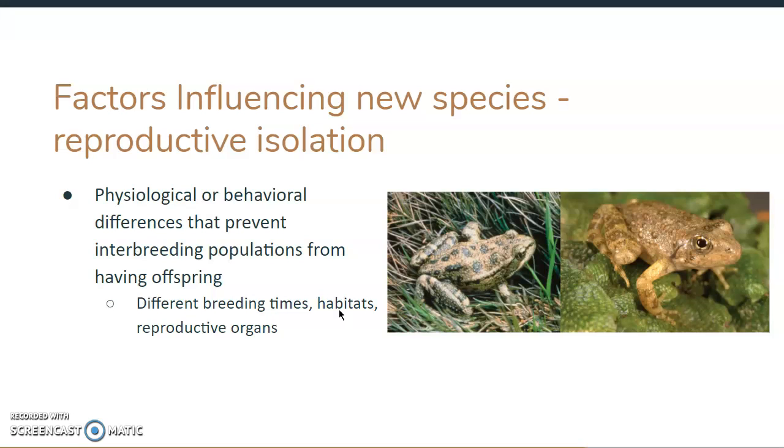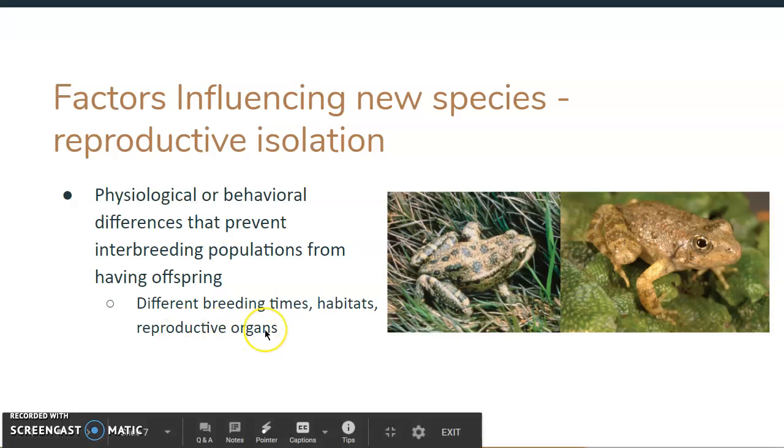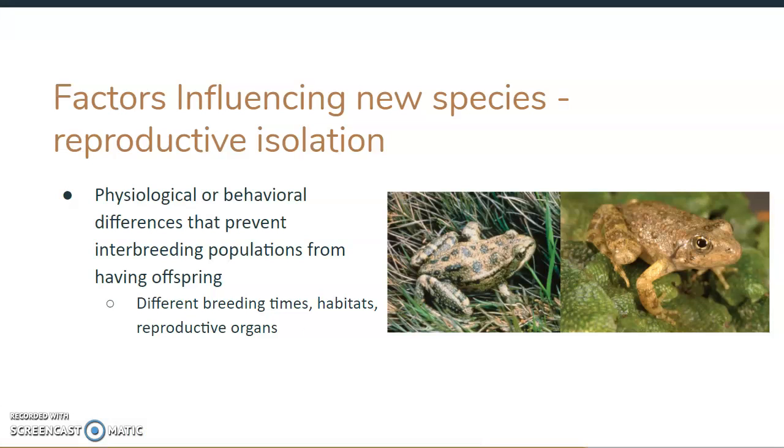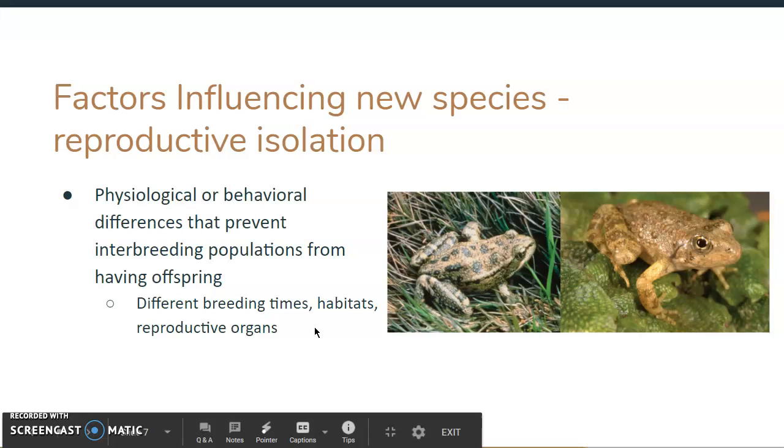Another example comes in habitats. Maybe some ants that live in trees and are only on trees their whole lives will not interbreed with ants that are on the ground. So that is a difference in habitat. And then a difference in reproductive organs just means that for whatever reason, the cells, when they come together, won't produce an offspring.